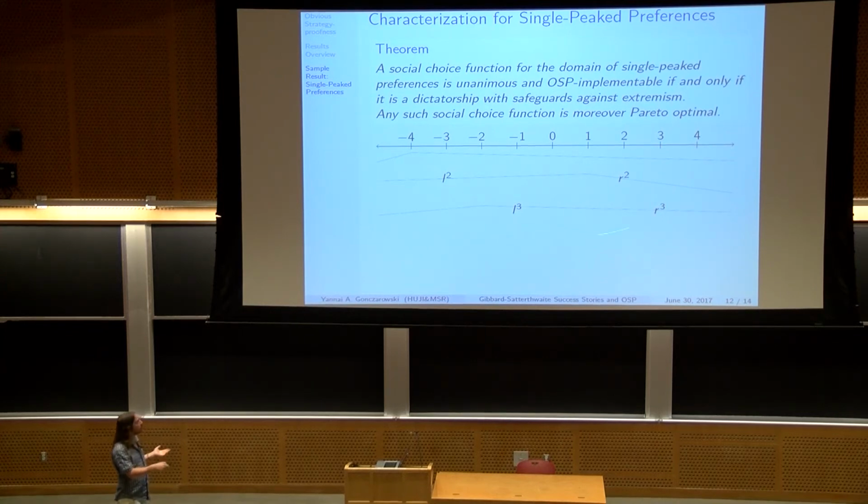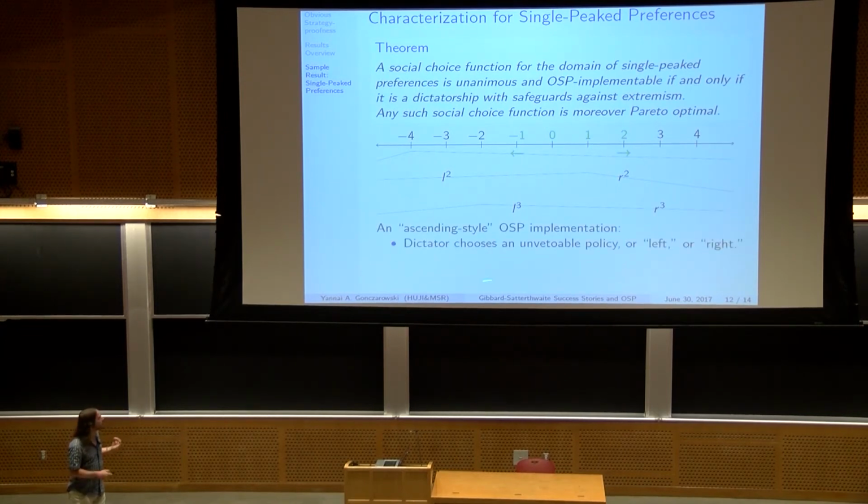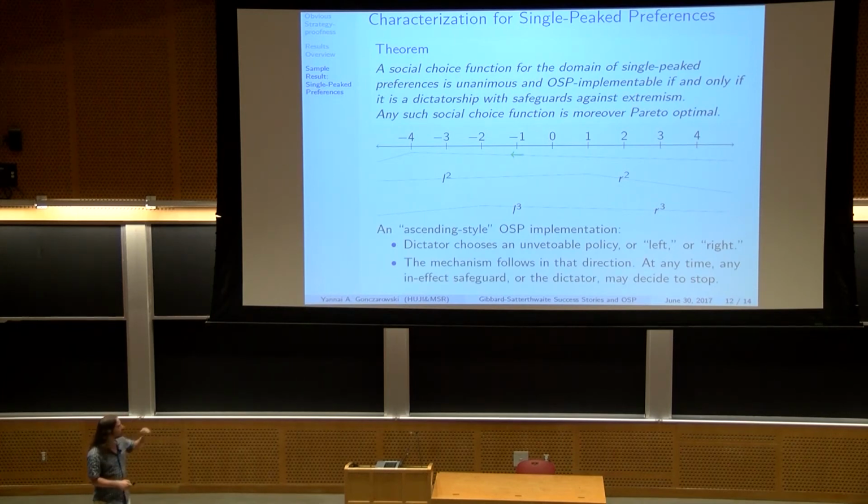So we have the same setup, and here's how the mechanism progresses now. This is going to be strategically equivalent. So it's going to be an ascending style implementation, but in more than one direction. So the dictator chooses, first of all, either an unvetoable policy or left or right. So either minus 1, 0, 1, or 2, or say he says go to the left or go to the right. In this case, his peak is here, so he would say go to the left. Now the mechanism follows in that direction, and at any time, any safeguard or the dictator may decide to stop. So here we would ask L3 if he would like to stop. His peak is here, so he says no, go on.